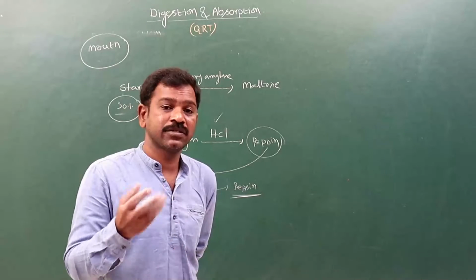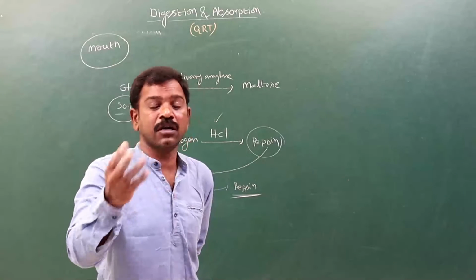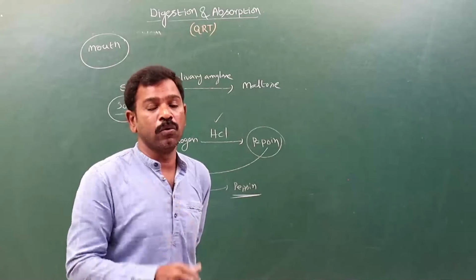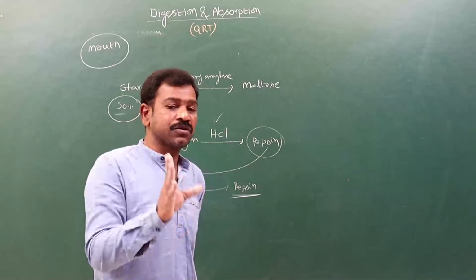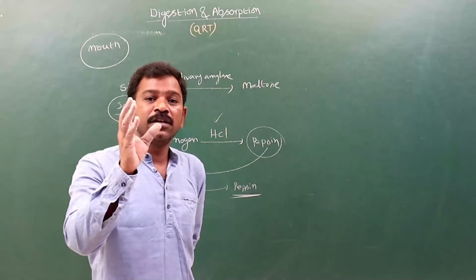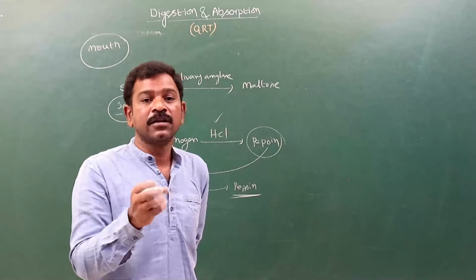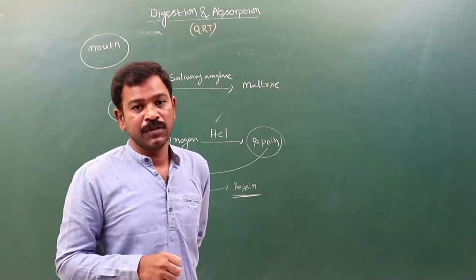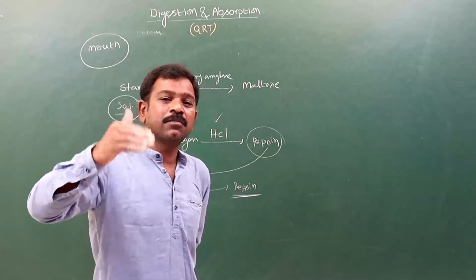The urine we excrete is also yellow in color. Got it? These are the symptoms, and the person will become very lean and does not feel hungry properly.